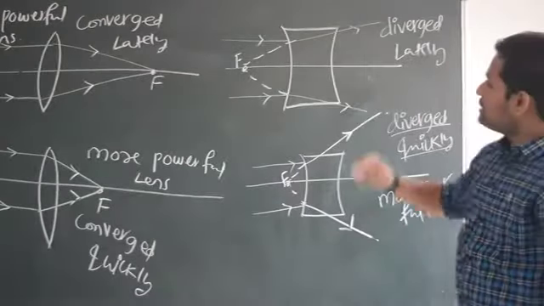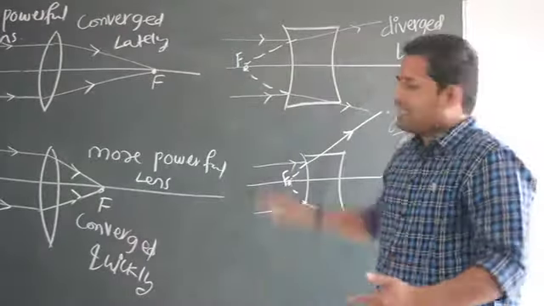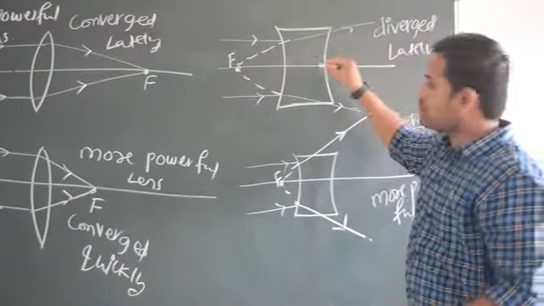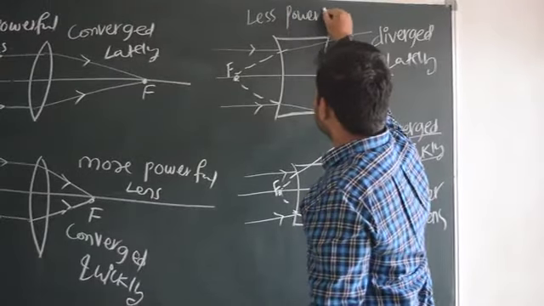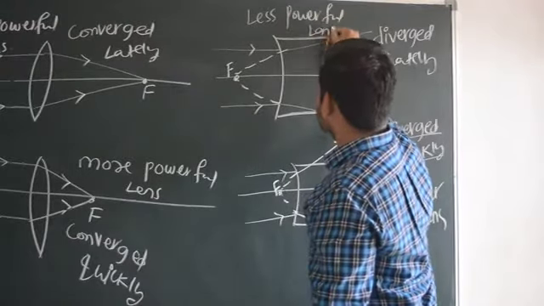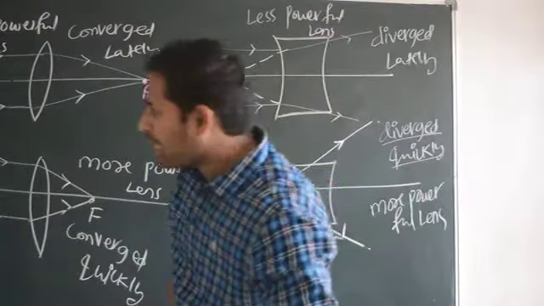It is diverging lately, right? Easily they are just diverging lately. So that's why it becomes a less powerful lens. Less powerful lens. Now, let us go back to this definition.